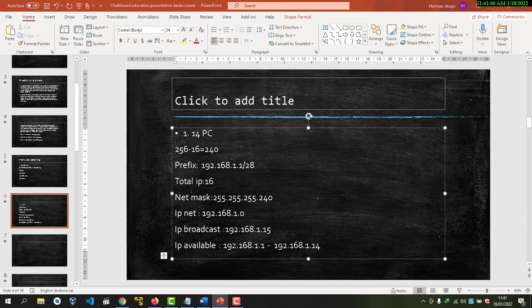If we want 14 users or hosts, we can use prefix 28.